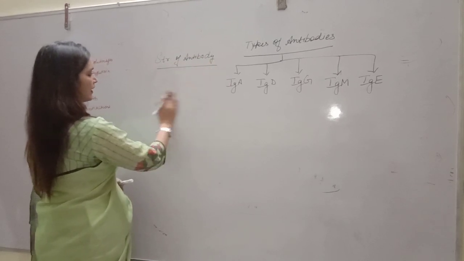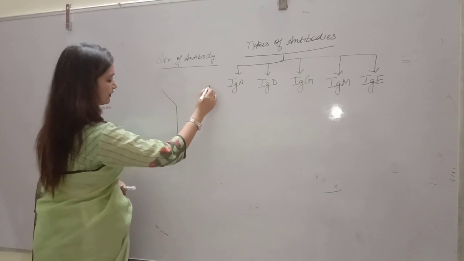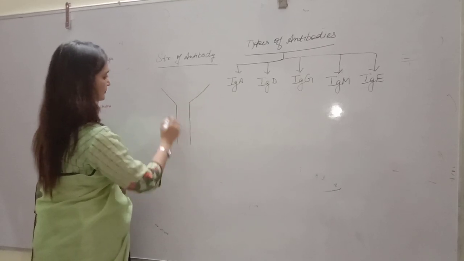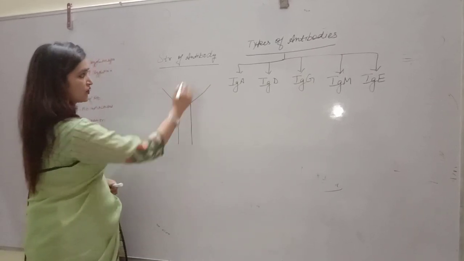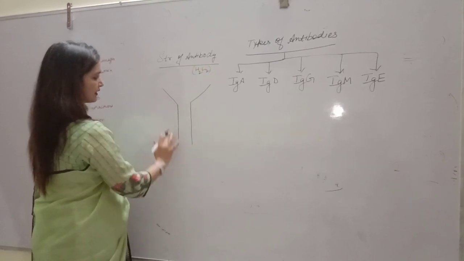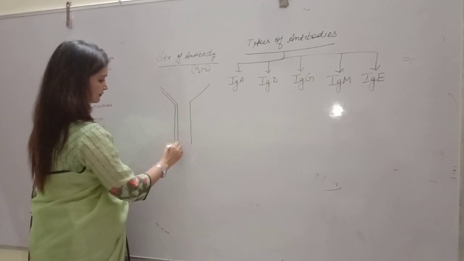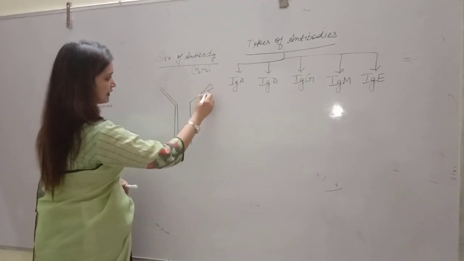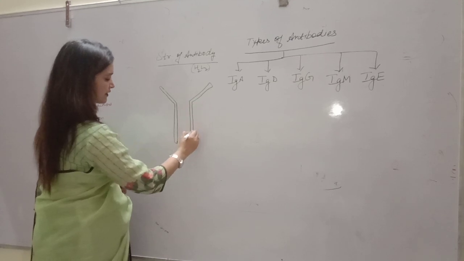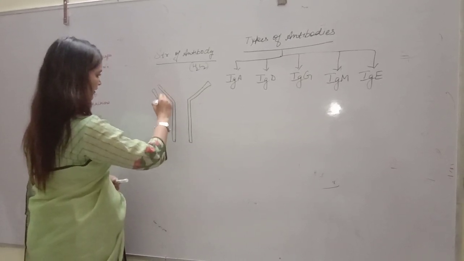Alright, structure of antibody. Antibodies have a Y-shaped structure made up of 2 heavy chains and 2 light chains. This is the first heavy chain, this is the second heavy chain, and light chains are present here.